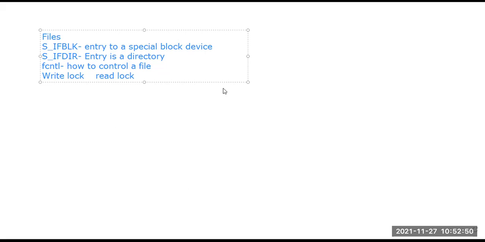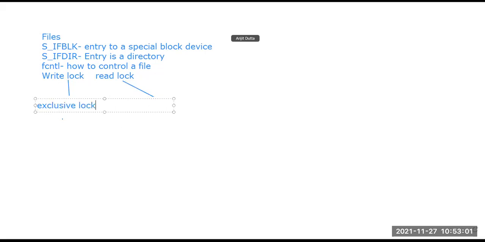I can write: write lock is known as exclusive lock and read lock is known as shared lock. So these 2 types of locks are present in the Linux system, exclusive lock and shared lock.